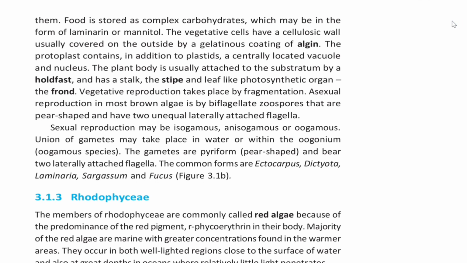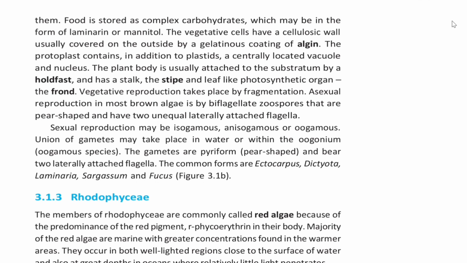The vegetative cells have a cellulosic wall usually covered on the outside by a gelatinous coating of algin. The protoplast contains, in addition to plastids, a centrally located vacuole and nucleus. The plant body is usually attached to the substratum by a holdfast and has a stalk, the stipe, and a leaf-like photosynthetic organ, the frond. Vegetative reproduction takes place by fragmentation. Asexual reproduction in most brown algae is by biflagellate zoospores that are pear-shaped and have two unequal laterally attached flagella.